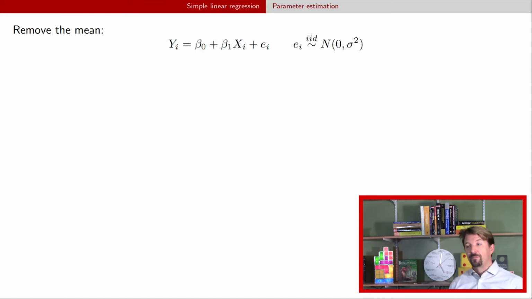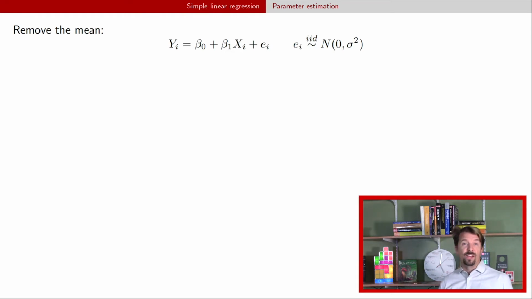How would you do it? All right, so we are going to rewrite the model in a way that hopefully is helpful, but this is exactly the same model. All we've done is remove the mean. So here we have yi is equal to beta naught plus beta 1 times xi plus ei. And now the ei are going to be independent, identically distributed with a normal distribution with a mean of 0 and a variance of sigma squared.